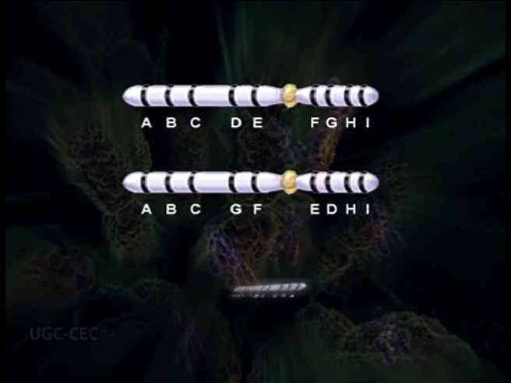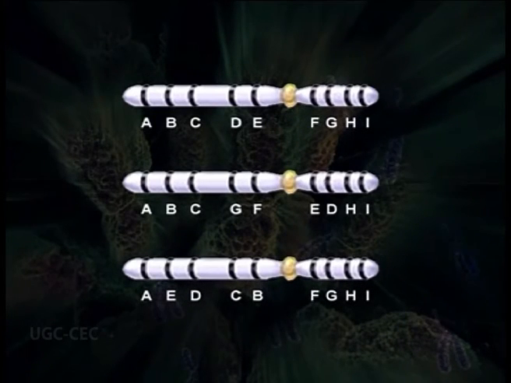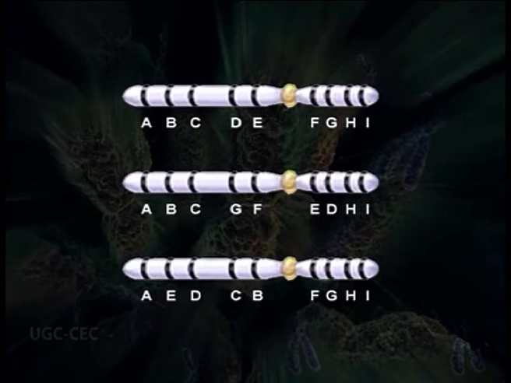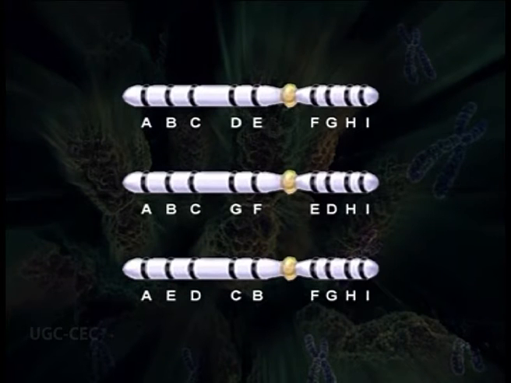I. Now in case of pericentric inversion, a segment B, C, D, E is broken from the main chromosome, and here after its reunion with the main chromosome, the order of genes is now changed. It is now A, E, D, C, B, F, G, H, I. Finally, we come to the genetic consequences of inversions.